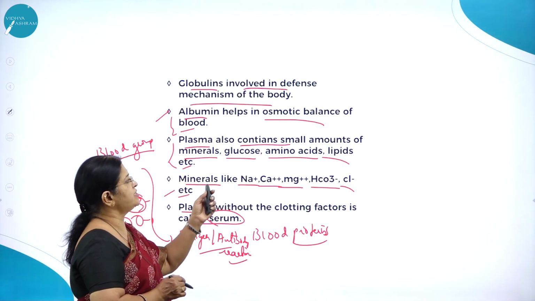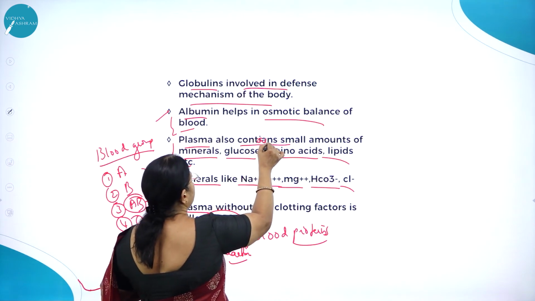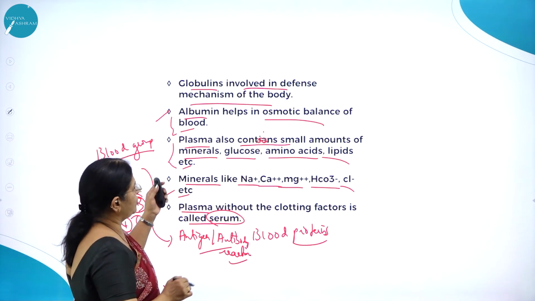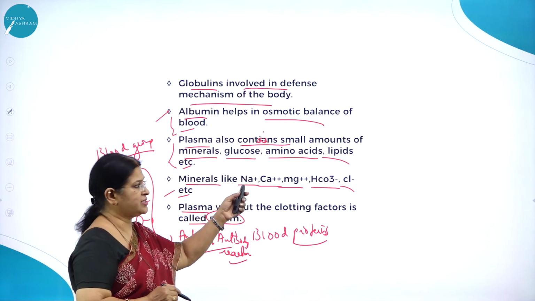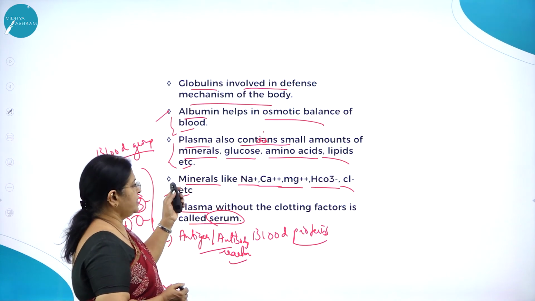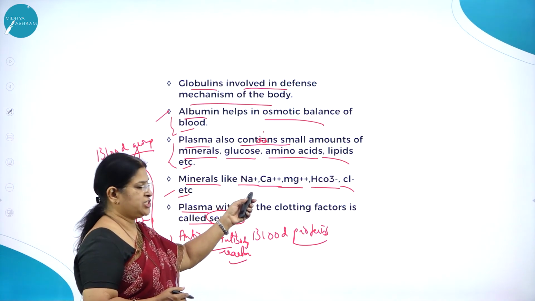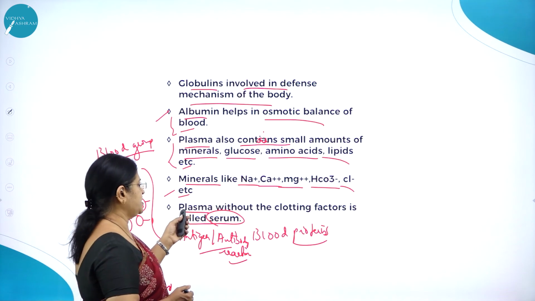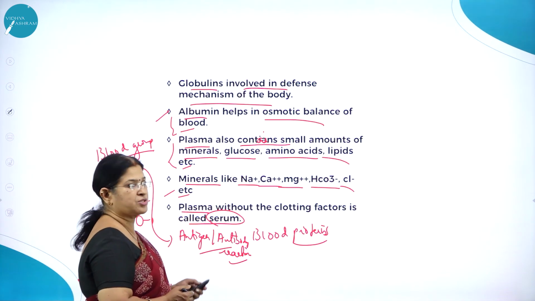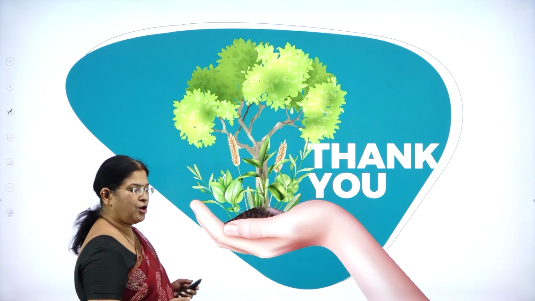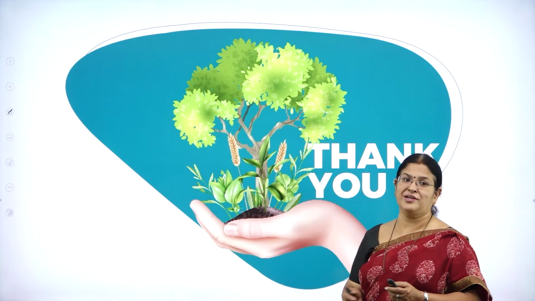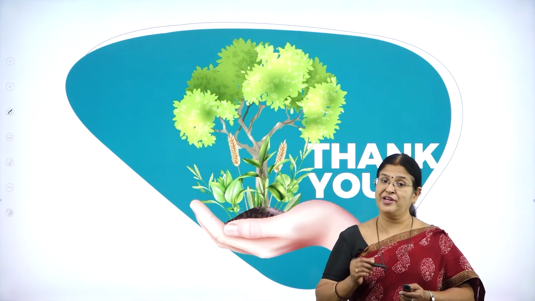Plasma also contains small amounts of minerals, glucose, amino acids, lipids, etc. Then minerals like sodium, calcium, magnesium, bicarbonate are also present. Plasma without the clotting factor is called what? Serum. Hope you have understood the first very important session of this very interesting physiological process and a very important process of the body.